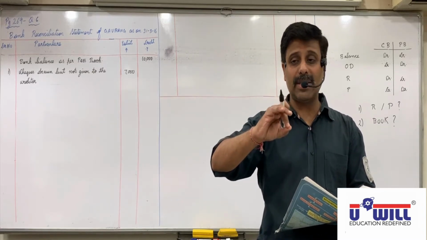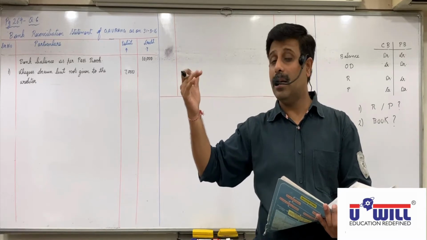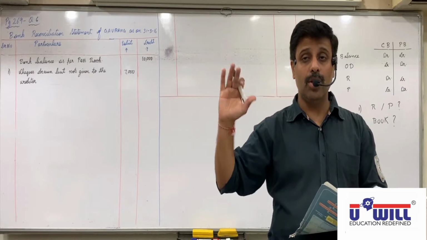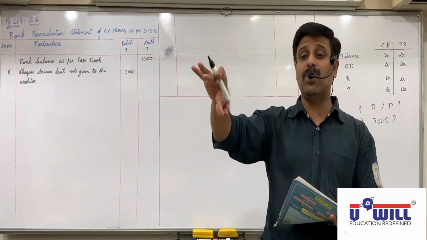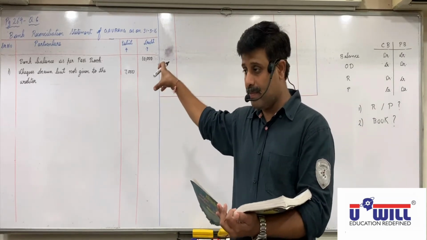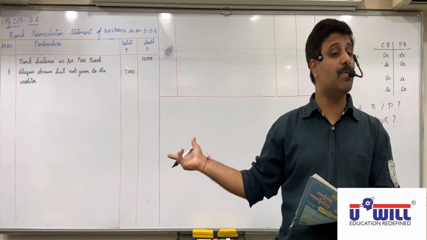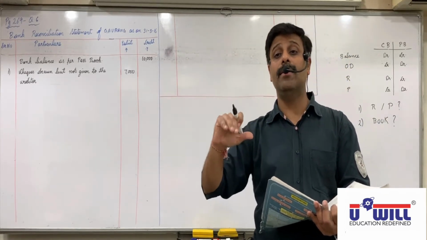Is 12,000 credited in March passbook? Is 12,000 credited in passbook in the month of March? No. So what has happened? 12,000 is debited in cash book in March. We are comparing for March. But in the month of March, it is not credited in passbook. So credited in BRS. It has got credited but in next month.